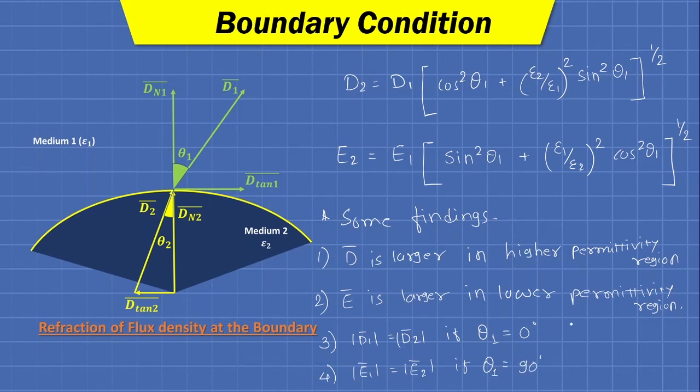So these four are very important findings which can be discussed from these two equations, and generally dot product is adopted to find the value of these angles. So all the discussion of this boundary condition between two dielectrics is very important as far as the understanding of electrostatics is concerned, as well as the very important question of your exam is also covered in this video. Thank you very much.